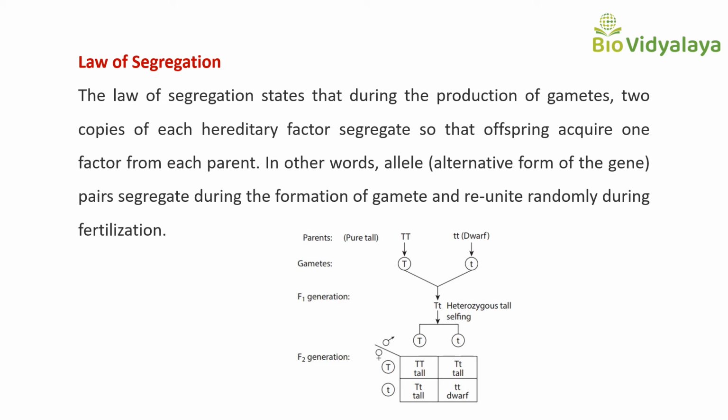Here you can see capital T small t, coding for tallness. This is mother. Here we are self-pollinating capital T small t, and this is father.